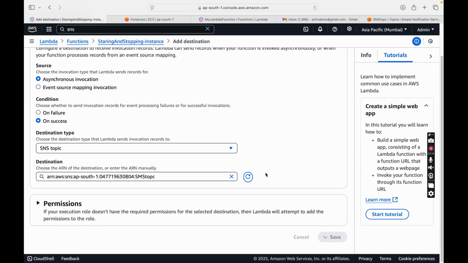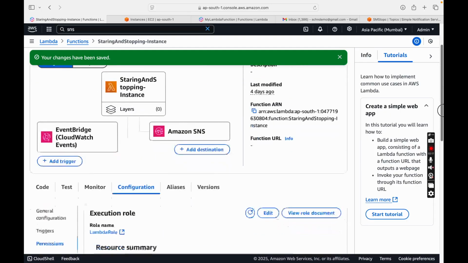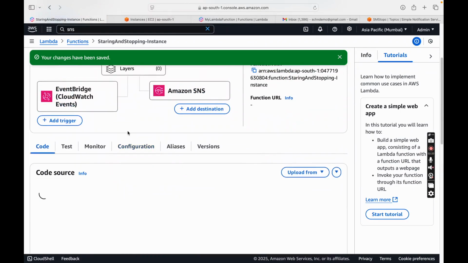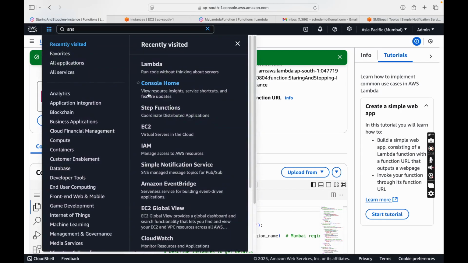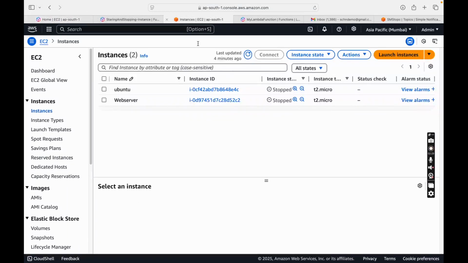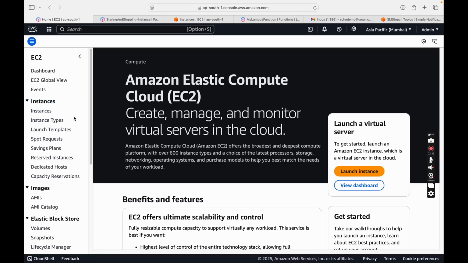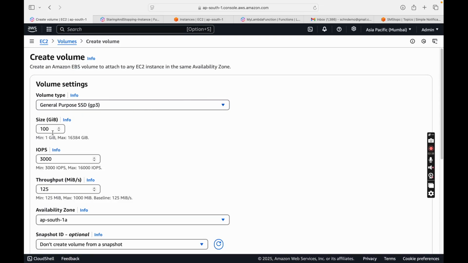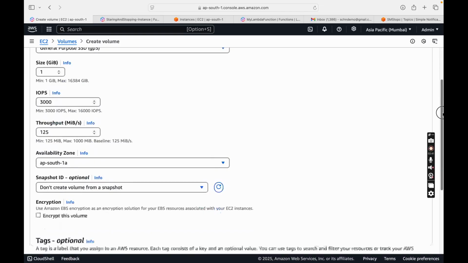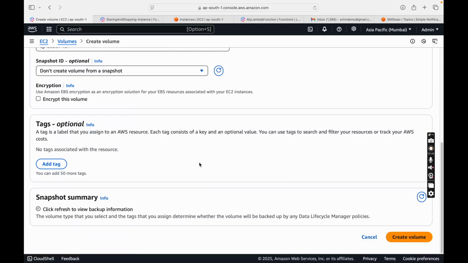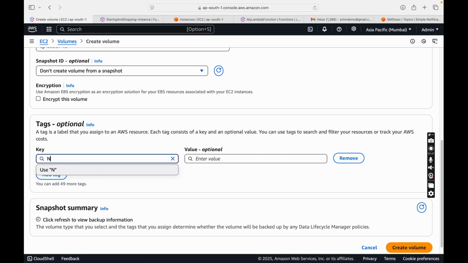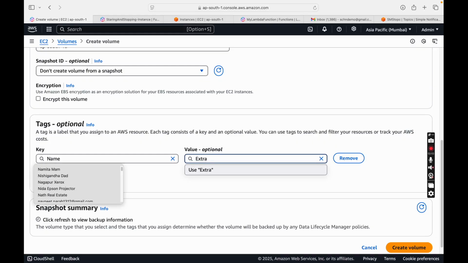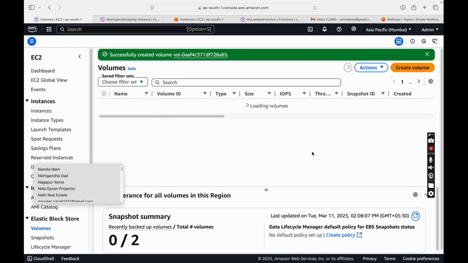Okay, now both the things are configured, the rules are also configured. Let's see, permissions also, and the code is also there, right? Now let's try out certain event notifications. So for that I'll go to EC2. So this is EC2, and we have instances in a stop state. Let me go to volumes, and I'll click on create volume. So here I'll be just creating one simple volume just to test as an event, and I'll give a name to this volume, extra volume. Okay, and I'll say create volume, and fine.